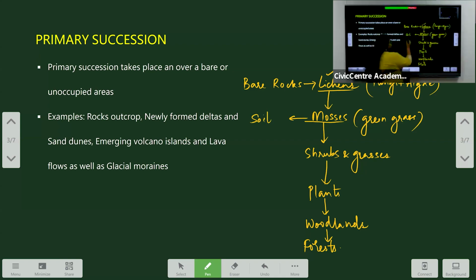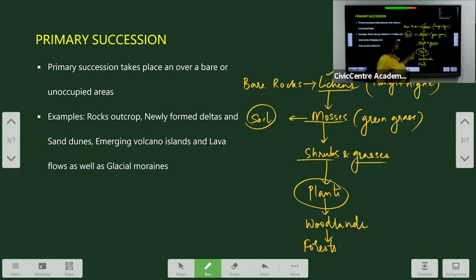Once the soil is formed and the nutrients keep adding due to the decomposition of mosses, you slowly start to observe the growth of shrubs and grasses in the same area. Now what do these shrubs and grasses do? They tend to fix nitrogen into the soil and they aerate the soil more. After these shrubs and grasses also die and decompose, they add extra nutrients again to the soil, and they are fixing the nitrogen and aerating the soil, which helps in the growth of plants.